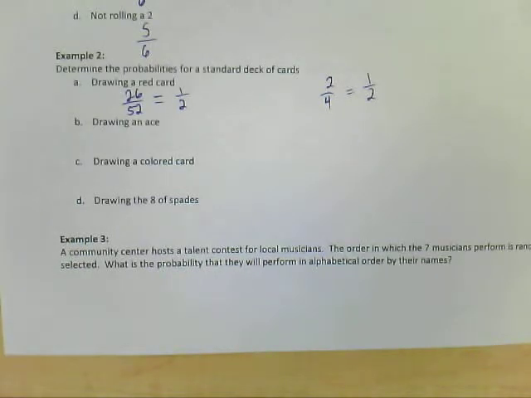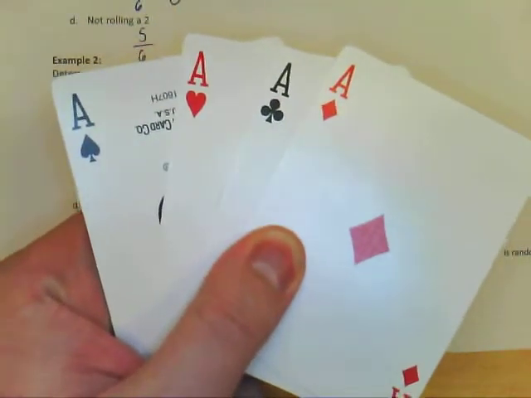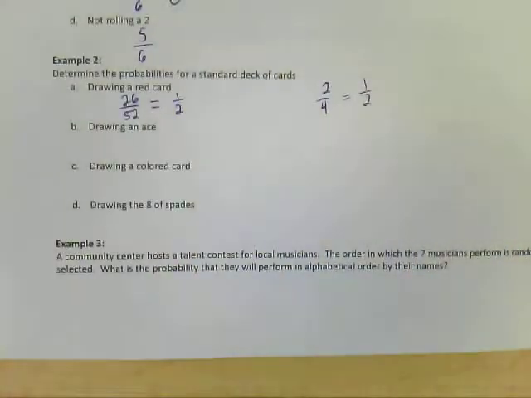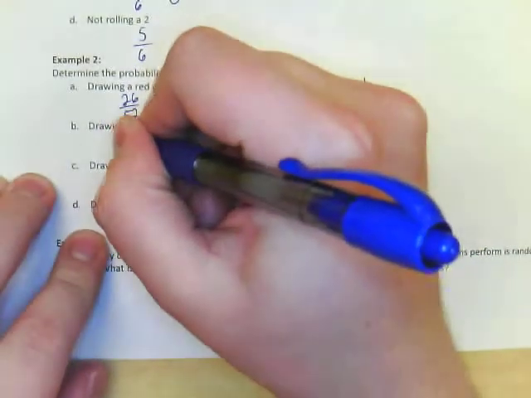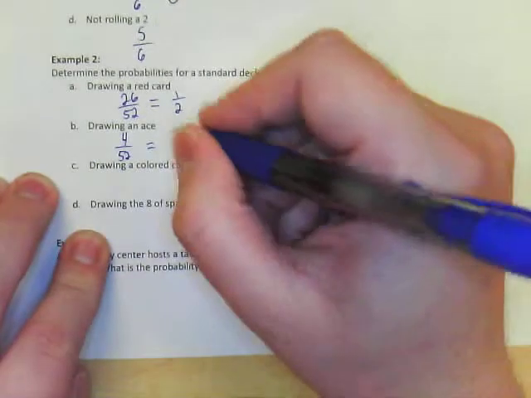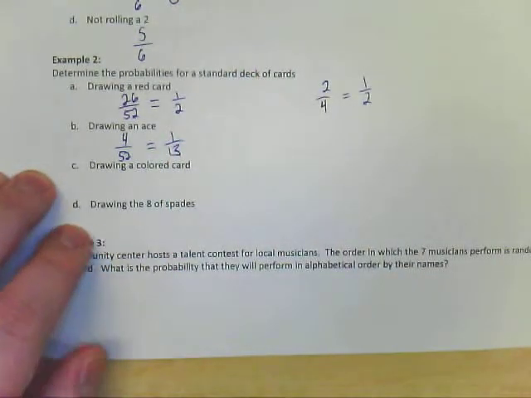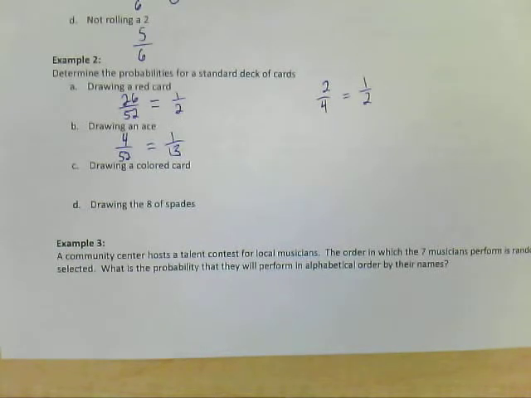All right, part B, probability of drawing an ace. Well, remember that there's 1 of each suit. For each card, there's 1 of each suit, so there's 4 aces in the deck, so that's going to be 4 out of 52. Well, 4 out of 52 we can reduce to 1 out of 13, so 1/13 is the probability of drawing an ace.